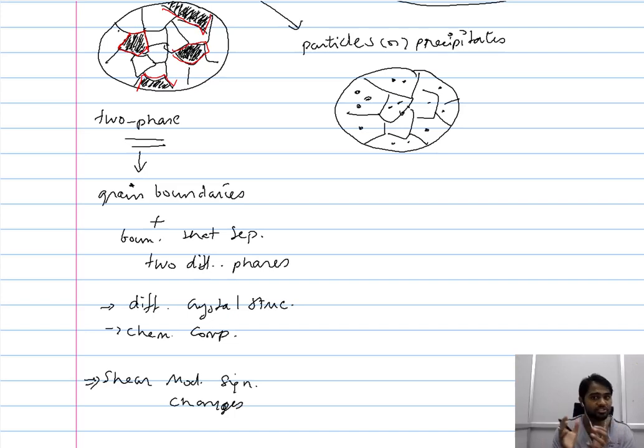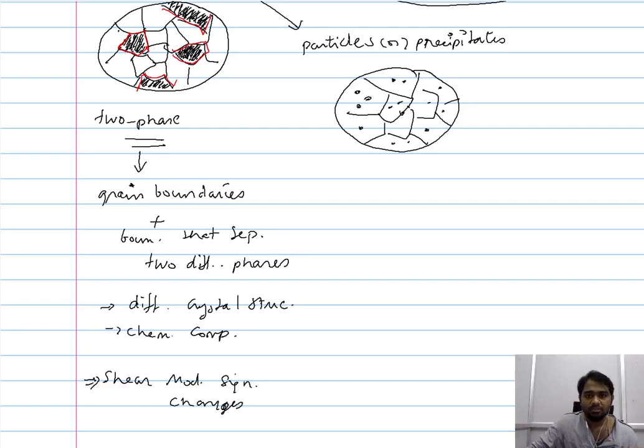These are the two principal ways in which the second phase, when present in the form of its own grain and establishing a two-phase, duplex microstructure, can enhance the creep resistance.